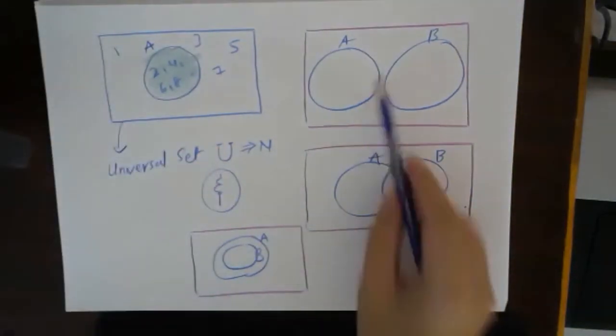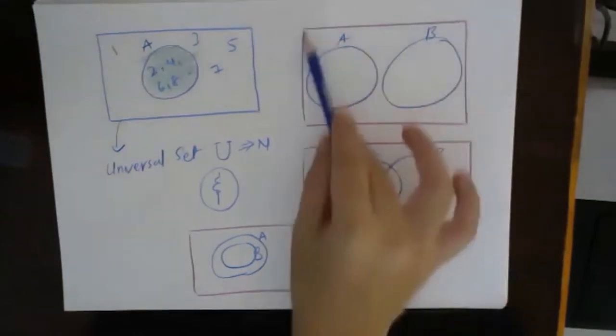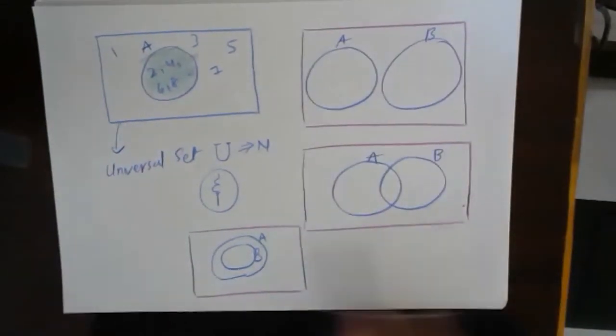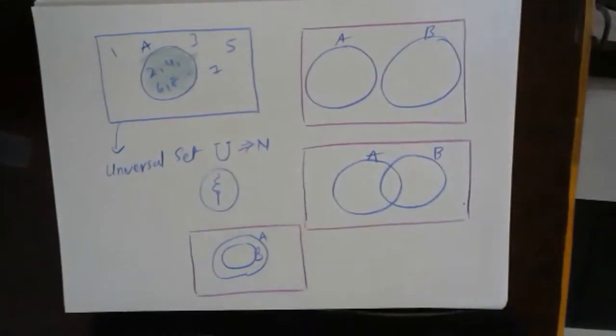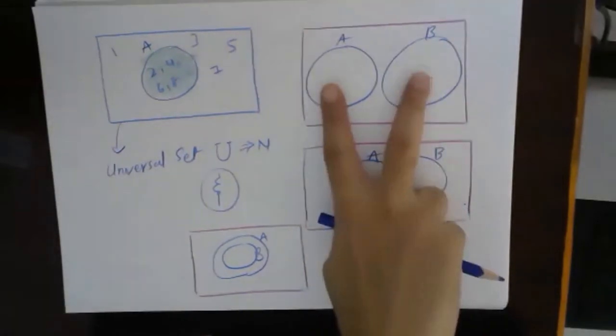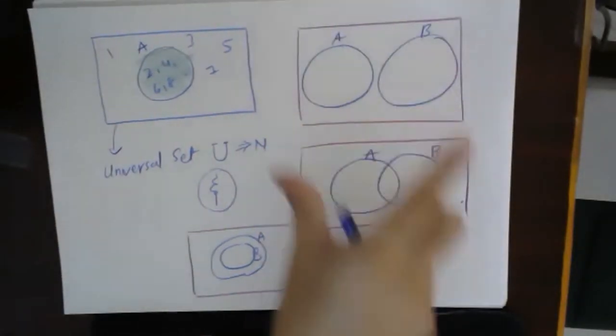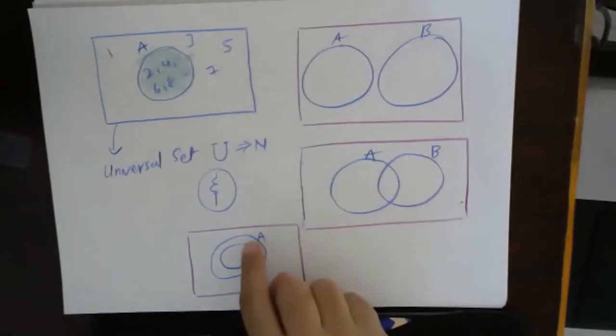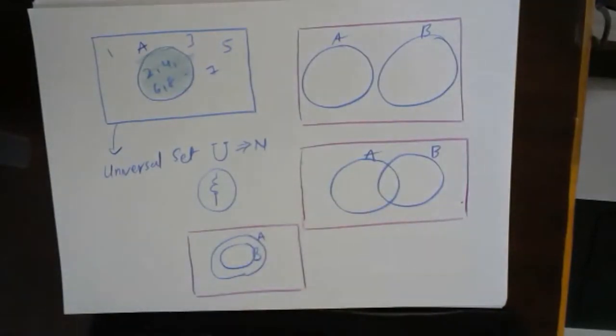Suppose this is the universal set. In all the cases, this will be considered the universal set. Inside the universal set, I am drawing two sets. So there are three possible cases of drawing a universal set and two sets inside: two sets completely separated, two sets having some part in common, and two sets completely submerged within one another. These are the three ways in which we can represent two sets within a universal set.